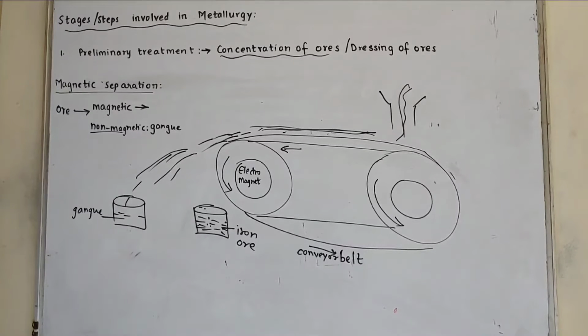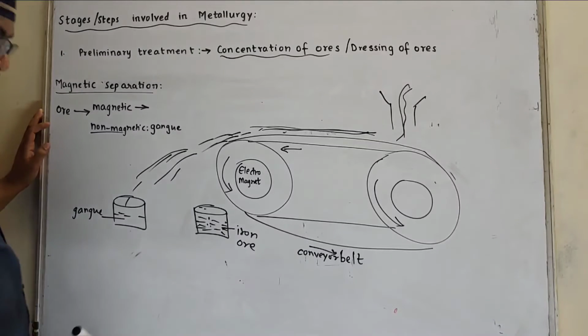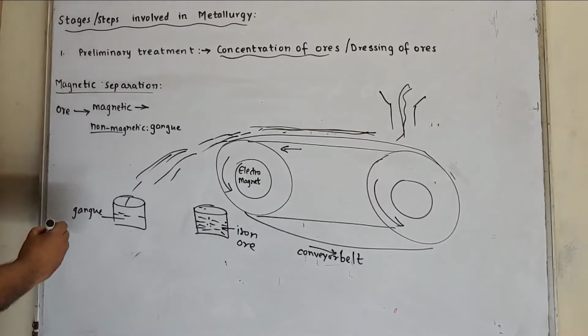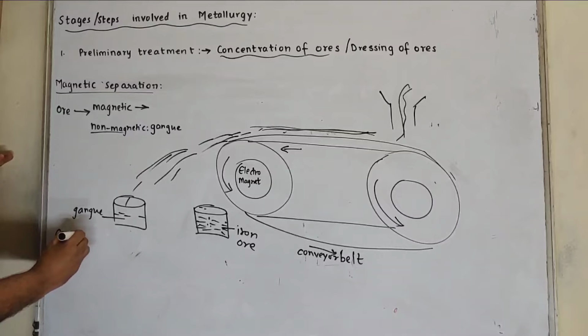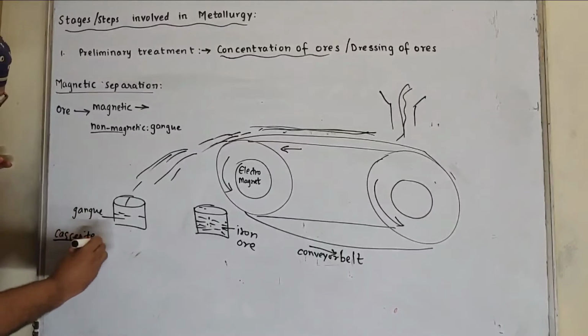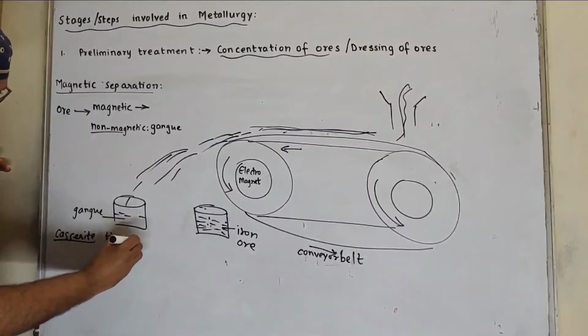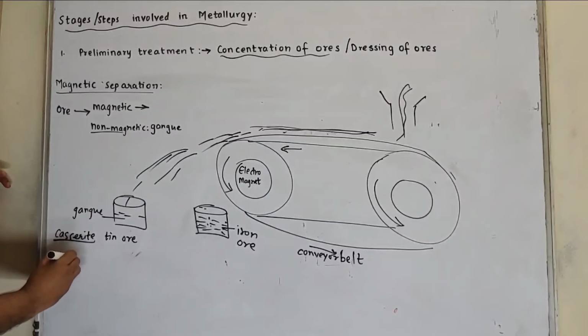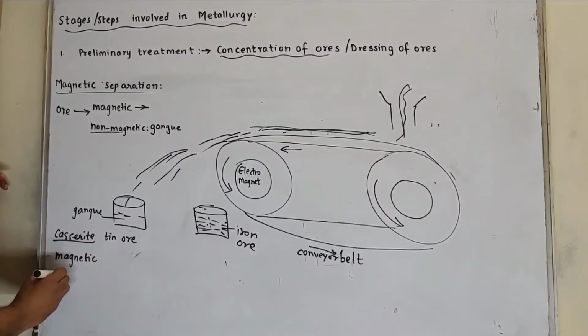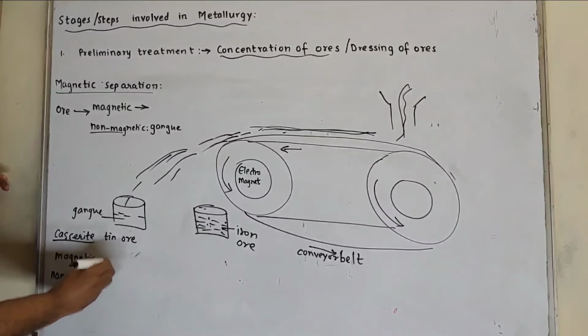For example, cassiterite is a tin ore. It contains mainly a non-magnetic ingredient, that is stannic oxide. Cassiterite is a tin ore which contains two ingredients. One is a magnetic ingredient and one is a non-magnetic ingredient.